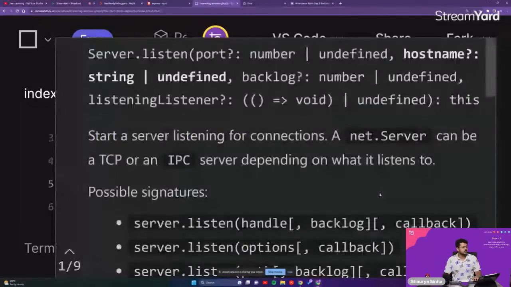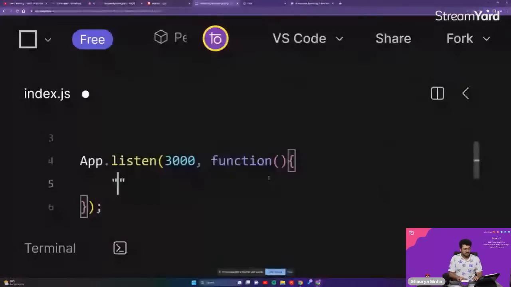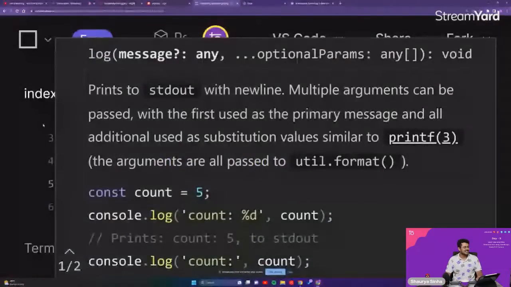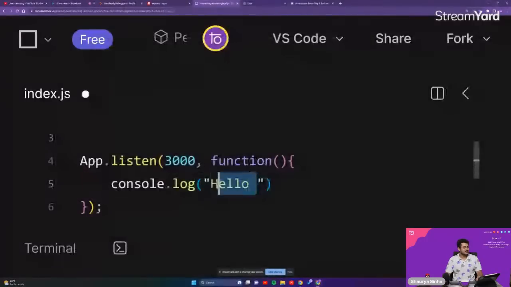We are directly going to provide it with the function, and that function is going to do console.log. Sorry, console.log: the server has started on port 3000.